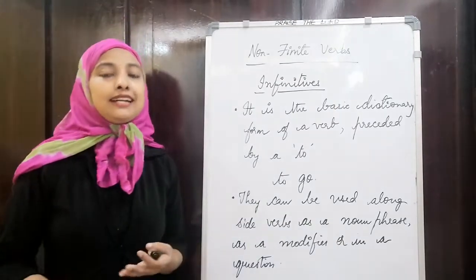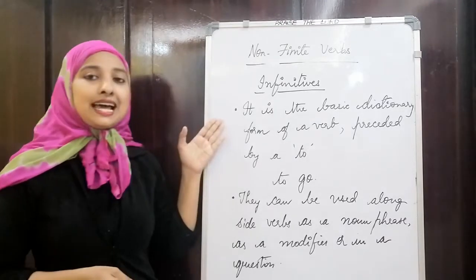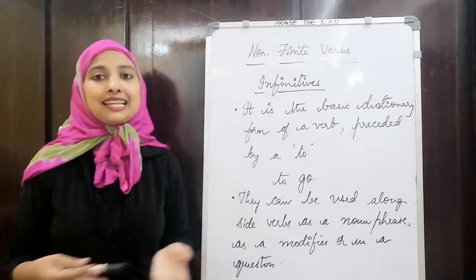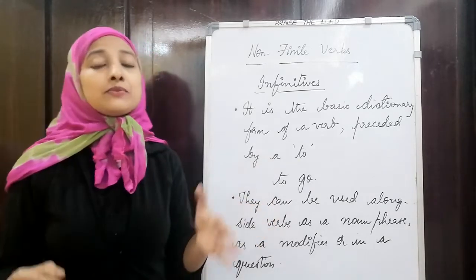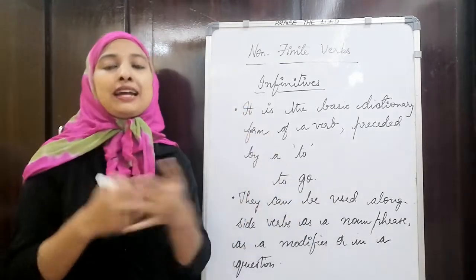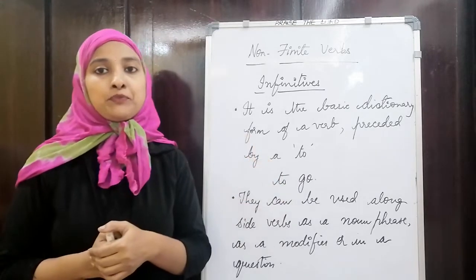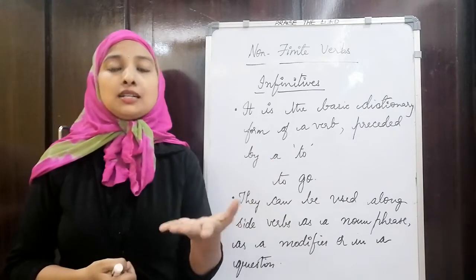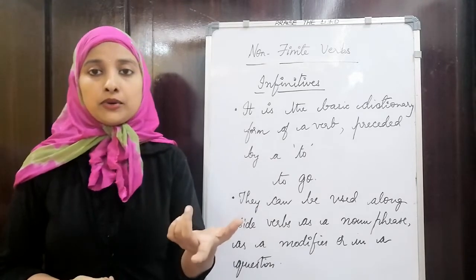Okay, the third kind of non-finite verbs is nothing but infinitives. So what are these infinitives? They are, we can say, the basic form of a word which is used in a dictionary. So they are nothing but the root form of verbs, which we call infinitives. Along with that, they are preceded by a to. So if there is a to in front of the root form of a verb, like walk, okay, walk is a dictionary form of verb. It is a root form of verb, that is walk.